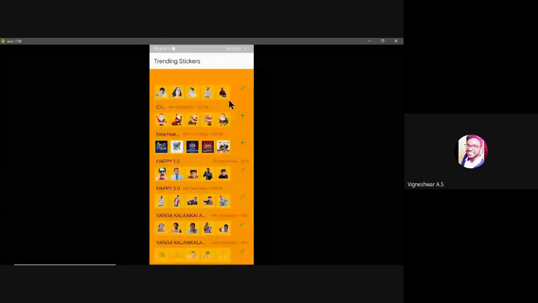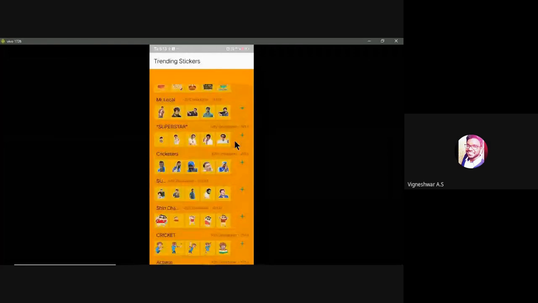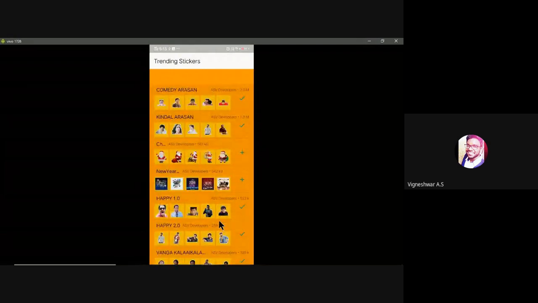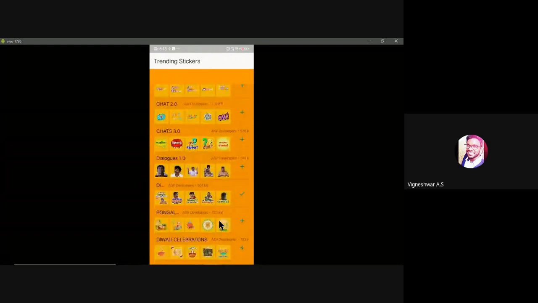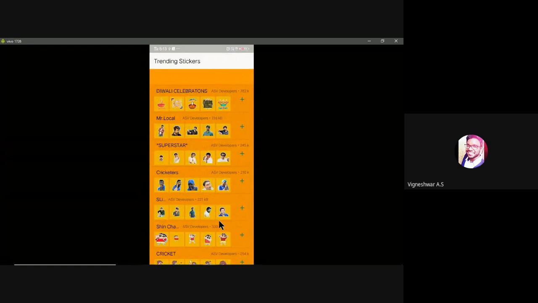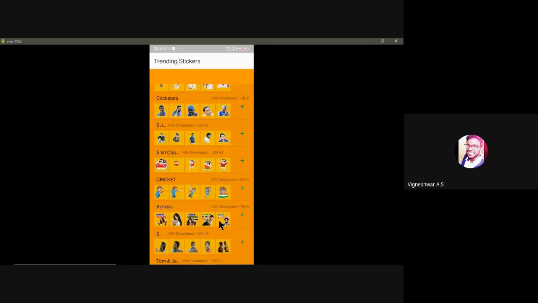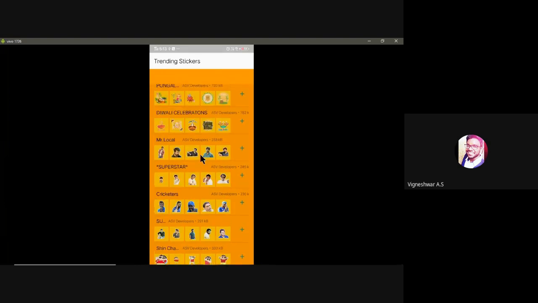Say for example, here you can see there are a number of stickers, right? These will be called a recycler view. Of course, you can see they are refreshing. They are not static, they're dynamic. You can see that refreshment, right? So this is a recycler view. By this you can understand that we are now seeing a recycler view. Whenever you open an app as a future Android developer, you will say, oh, they gave a recycler view.